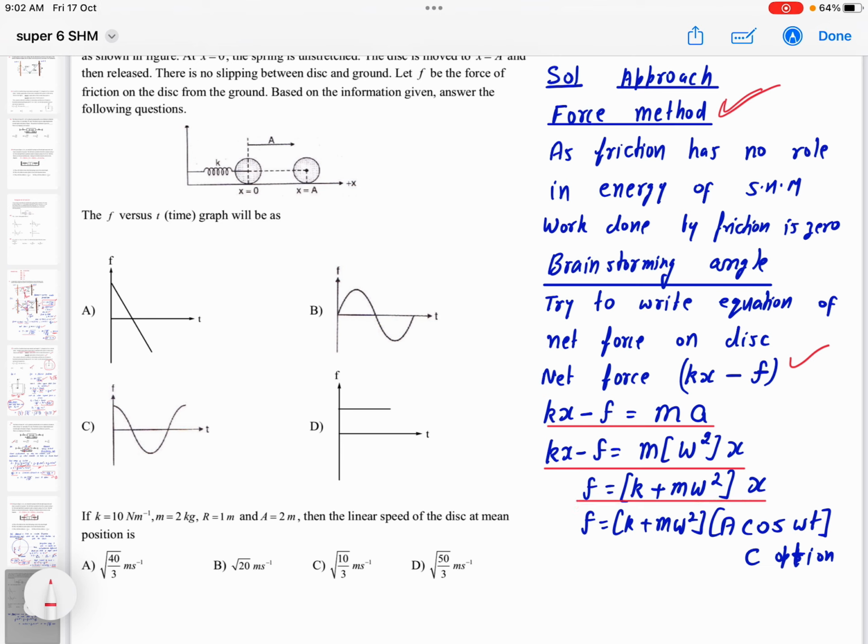Now x, obviously it is performing SHM, so x we can write as amplitude capital A cos omega t, right? Omega we don't need to obtain here. Omega also we can obtain, not a problem, just like in the previous question we did by the energy method, but here they are just asking for the graph of friction versus time, right? So omega is not required. It means it should follow this cos graph. Why cos, not sine? Because the initial position, you can see, is an extreme position, right? So hence option C should be correct.